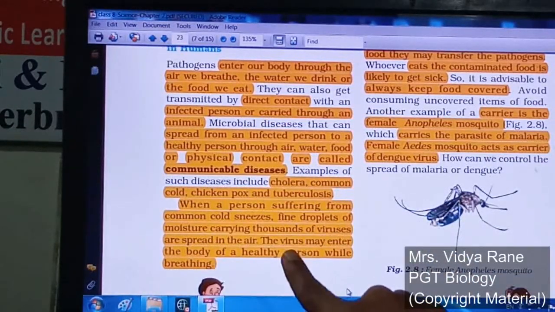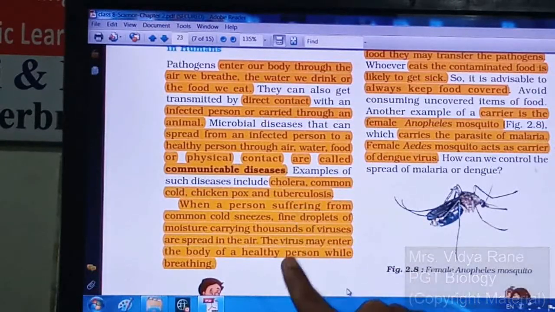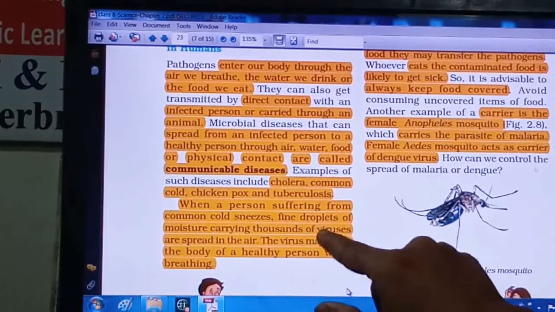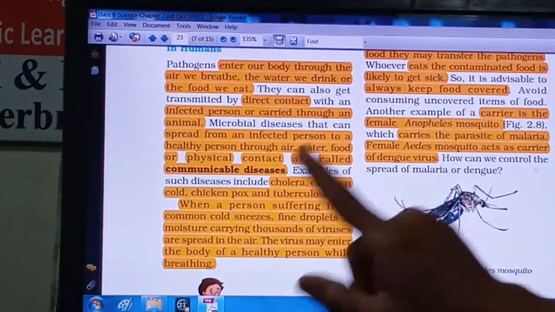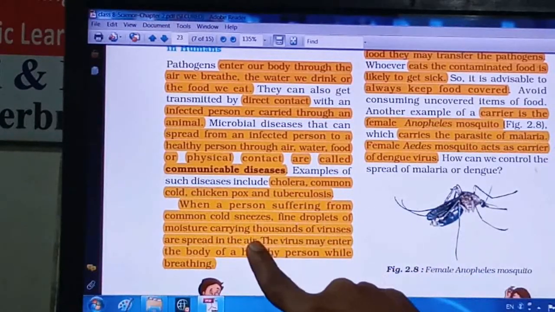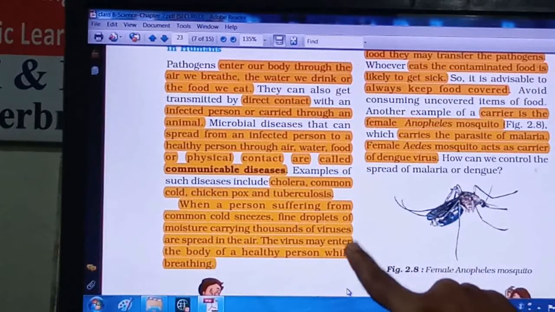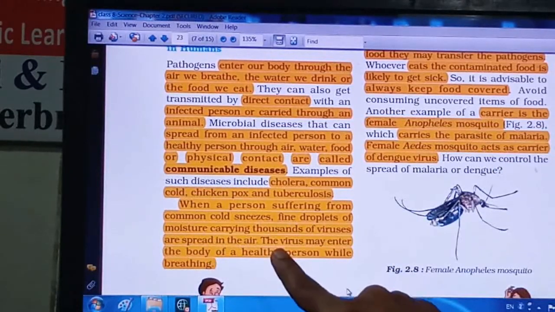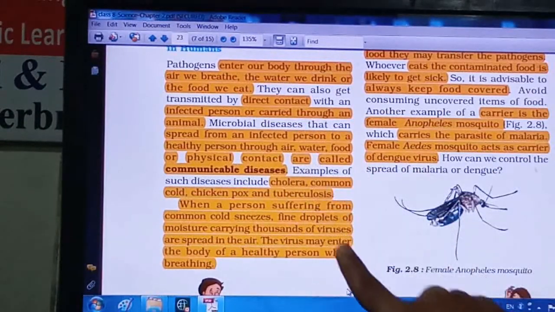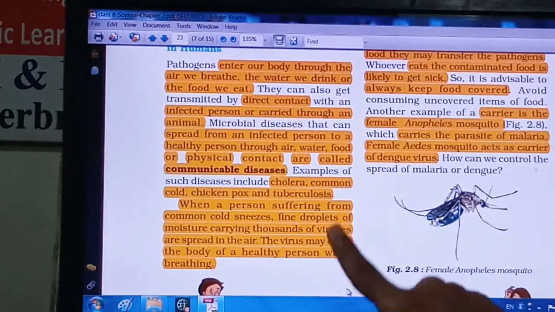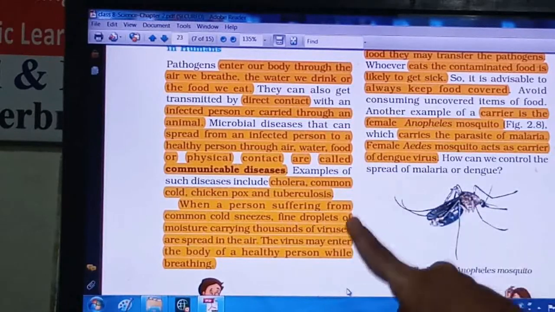Just now I said, whenever any person who is suffering from a common cold sneezes, then there are fine droplets of the sneeze which have moisture in them. In that moisture, in that fine droplet, thousands of viruses are there, right? These viruses along with these droplets will spread in the air, and whenever these viruses enter the body of any healthy person, then that person is also suffering from a common cold.